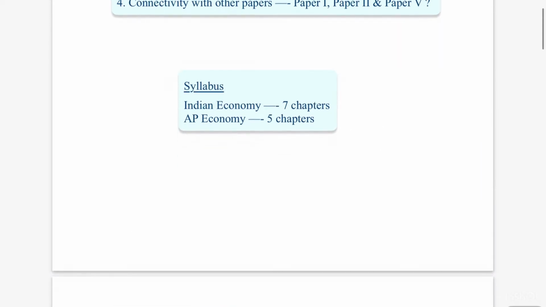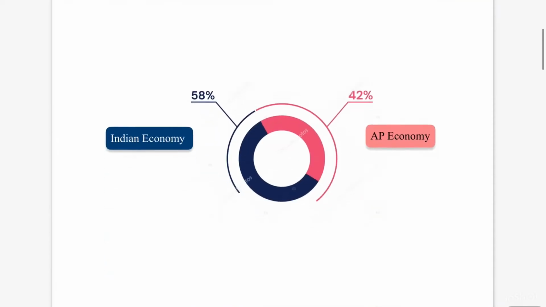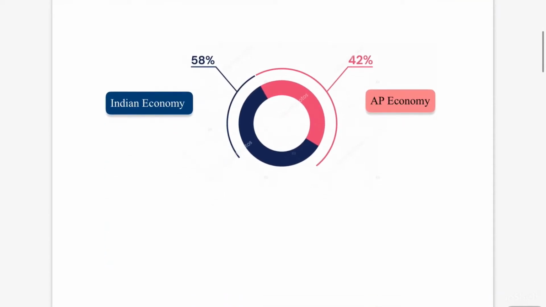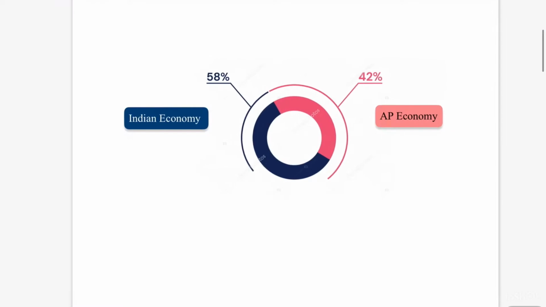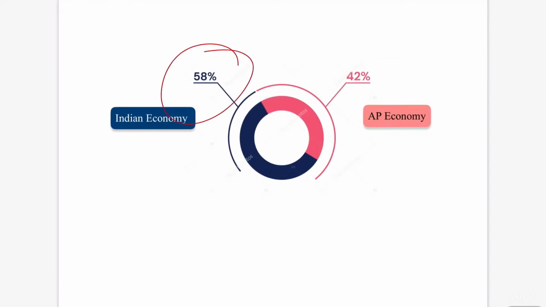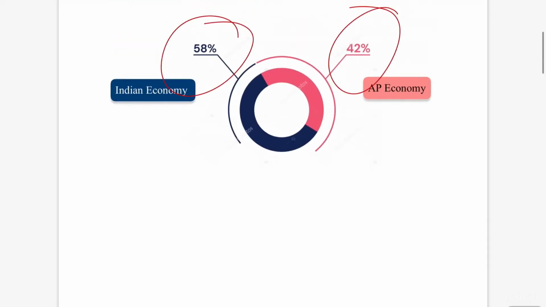Now the syllabus is divided into Indian economy and AP economy. Indian economy consists of 7 chapters, and AP economy consists of 5 chapters. In percentage terms, Indian economy is roughly 58% of the syllabus, and AP economy is 42% of the syllabus. So both are equally important, and you have to concentrate on both of the constituent parts.